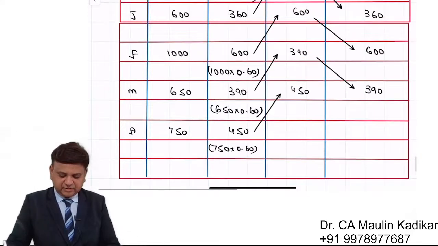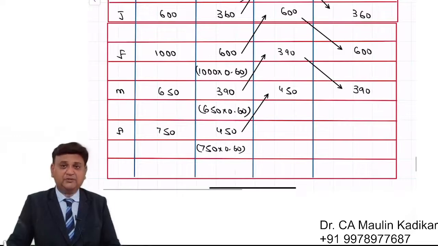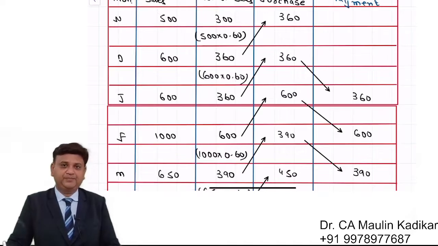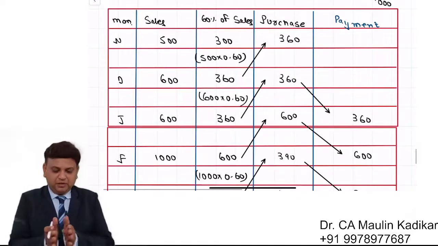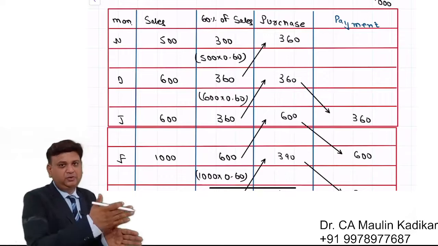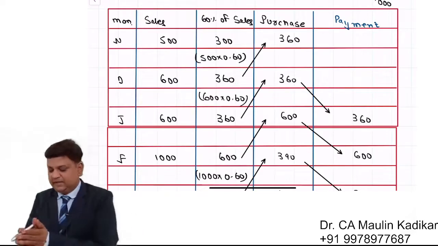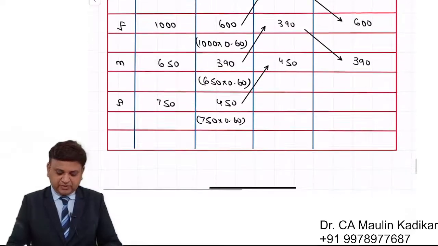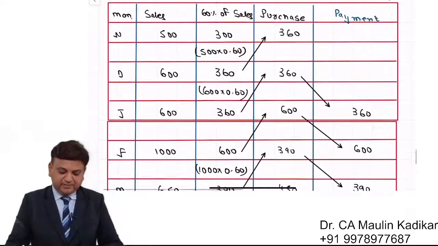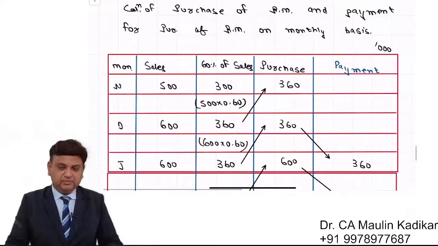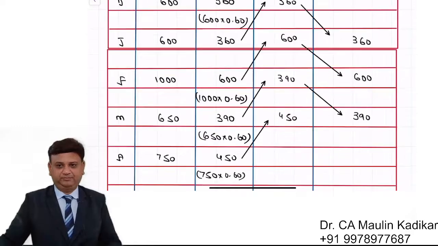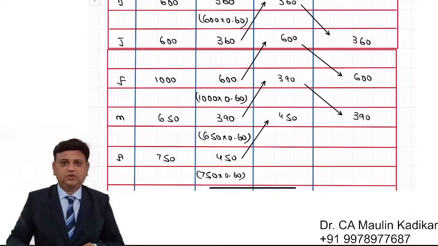Whatever you purchase in the month of March, you will pay in the month of April. However, we are not concerned with the amount to be paid in April. Any payment before January is to be ignored. Any payment after March is to be ignored. This is the way we calculate the payment for purchase of the raw material from January to March. Please write down the answer.